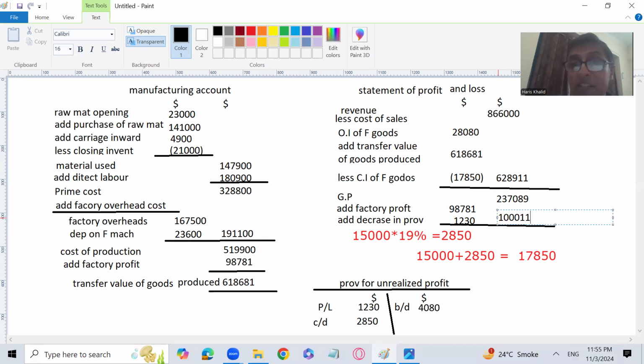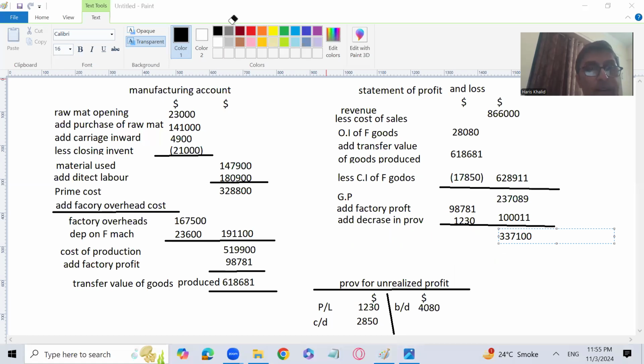So the factory is working quite efficiently, because it is able to produce the same goods which are available in the market at a price which is 1 lakh less than the market price. We are producing at a lesser price, with a difference of 1 lakh. So 237,089 plus 100,011 is 337,100. So here it comes, 337,100.